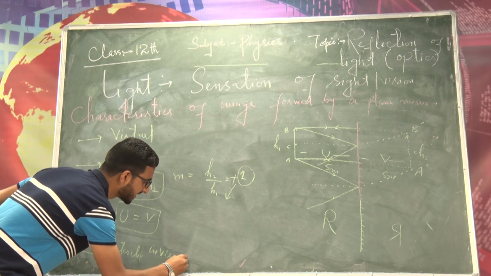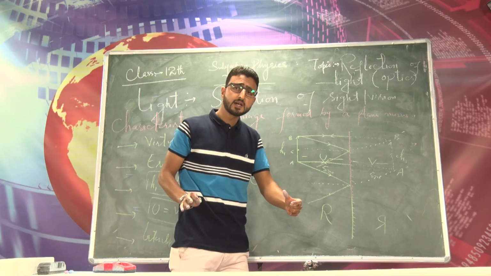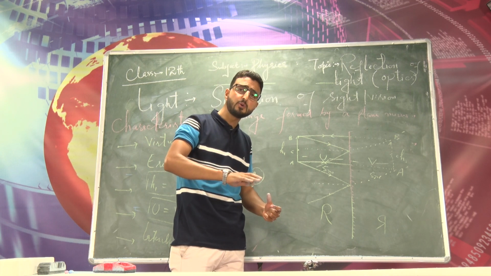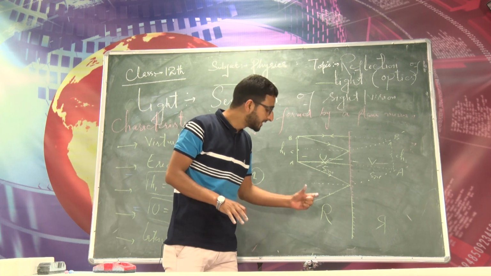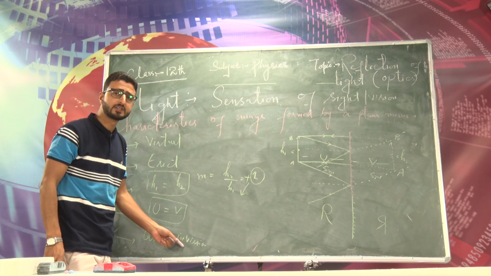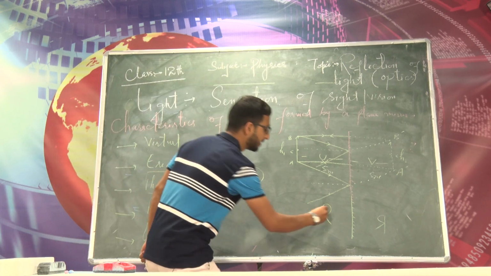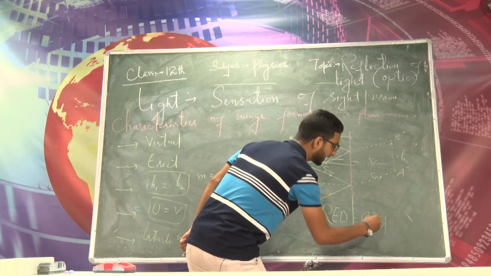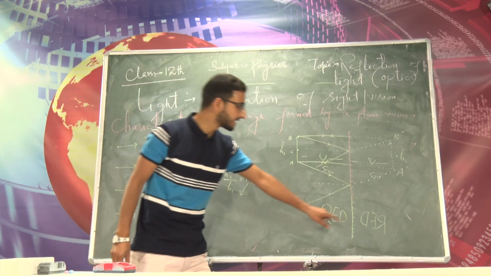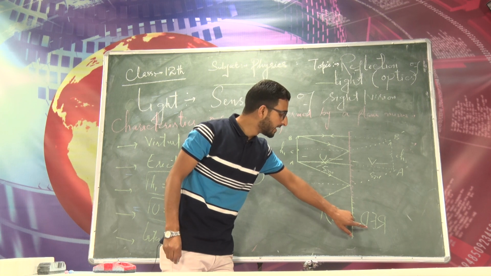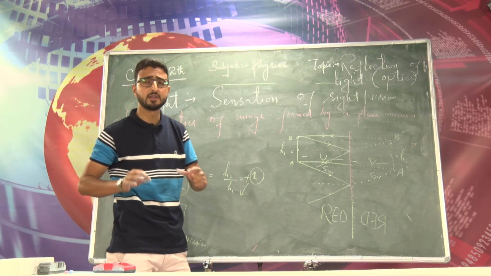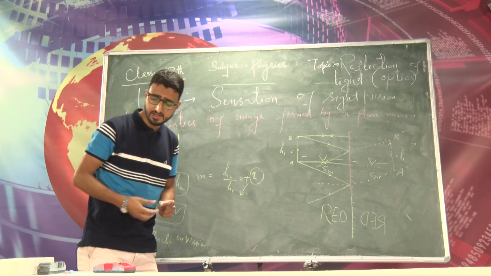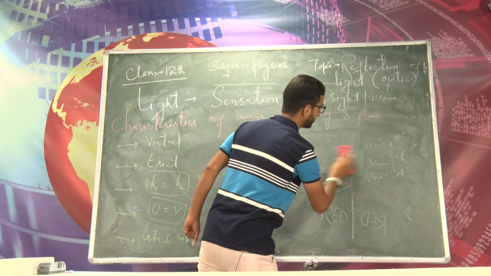What does lateral inversion mean? When the right side of the object becomes the left side of the image, and vice versa, I can see. When the left side of the object becomes the right side of an image, that phenomenon is called the lateral inversion or sideways inversion. Like if it is read like this, RED, its laterally inverted image will be like this. You might have seen the word ambulance written like this. That is the laterally inverted image of ambulance. So we can read that word ambulance in a nice way by using the driver's mirror, that is usually a convex mirror. So this is the lateral inversion in case of the plane mirror.